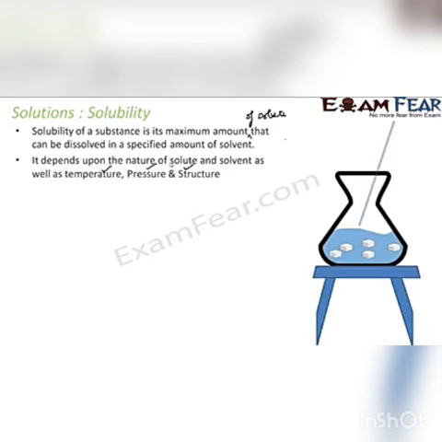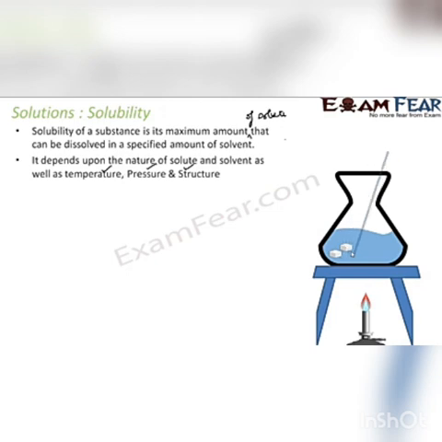For example, in the salt and water solution, when you increase the temperature, more salt gets dissolved. Right? So this is the solubility of this particular salt solution at this temperature. The moment you increase the temperature, the solubility changes.